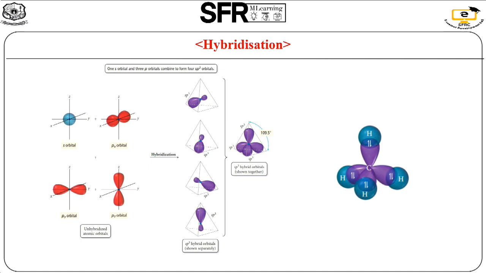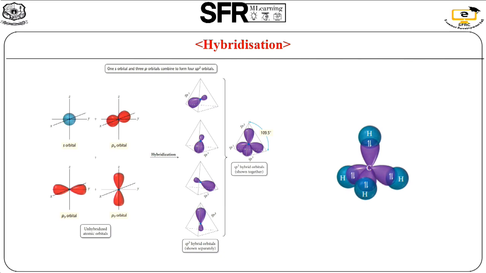A carbon's 4 valence electrons occupy the orbitals singly with parallel spin as per Hund's rule. With the electronic configuration, the carbon has 4 half-filled orbitals and it can form 4 bonds with the 4 hydrogen atoms.